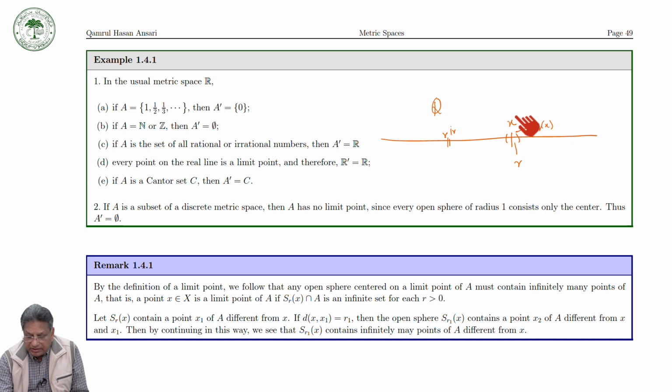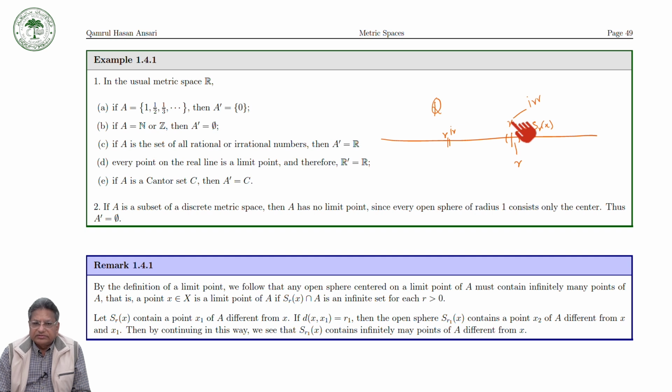Now suppose this point is an irrational number. Then the open sphere with center x and radius r will contain infinitely many points of Q other than x, and therefore x is a limit point of Q. So all the points on the real line are limit points of Q, and similarly all points on the real line are limit points of the set of all irrational numbers.